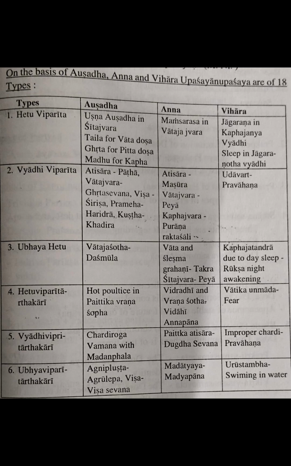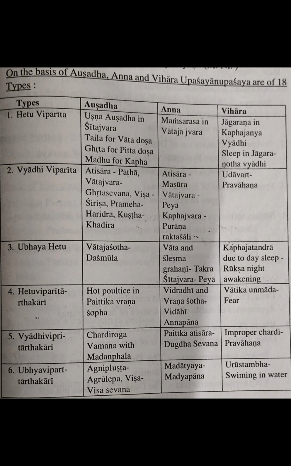So for the treatment purpose also it is the same thing. You have to do the swimming, so you again have to do the strain. Then what happens? The stiffness will be reduced. So that comes under the Ubhaya Vipareetarthakari. Due to the strain is the reason for getting Urustamba, and the same strain is indicated for reducing the Vyadi. So Hetu Vyadi Vipareetarthakari, Ubhaya Vipareetarthakari, example Vihara. These are the examples for each category.